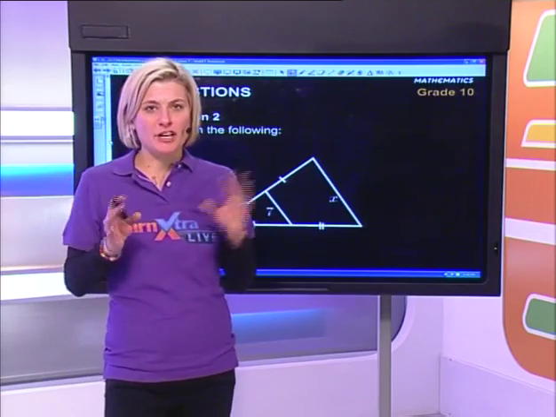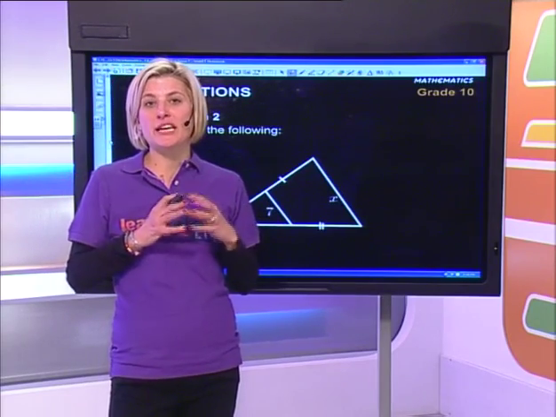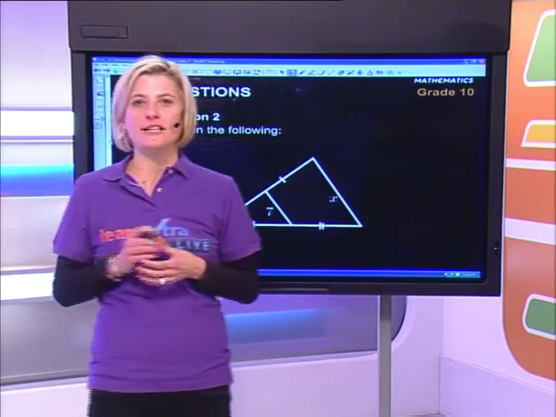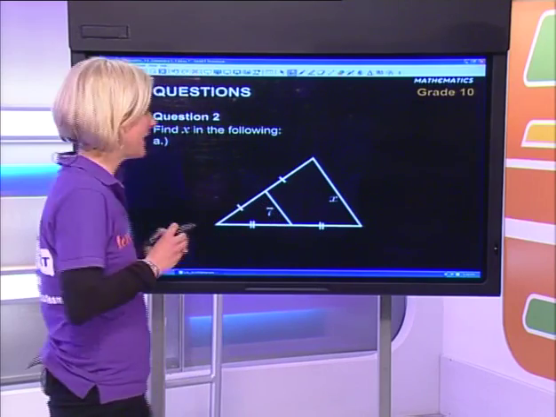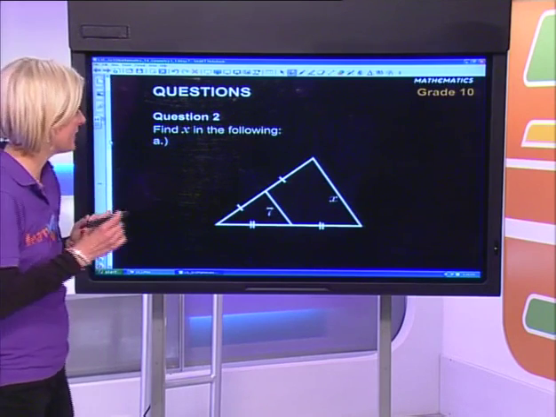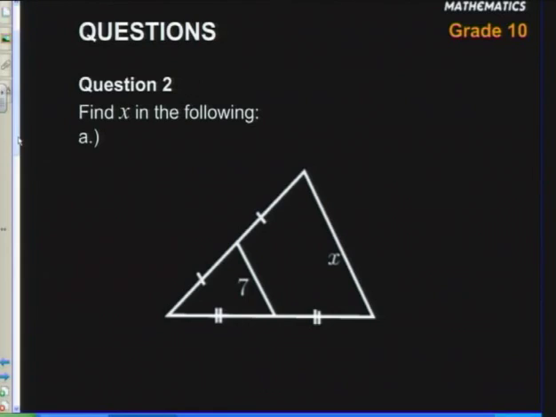Right, so now we're going to have a look at some questions where we apply some of this knowledge of the midpoint theorem. We're going to start off quite slowly. The first question is really quite easy. It says find x in the following. What you need to see is that this side is the same length as that side. So I have found the midpoint over there, and this side is the same length as that side. So this is the midpoint, and I've connected the midpoints of the two sides.